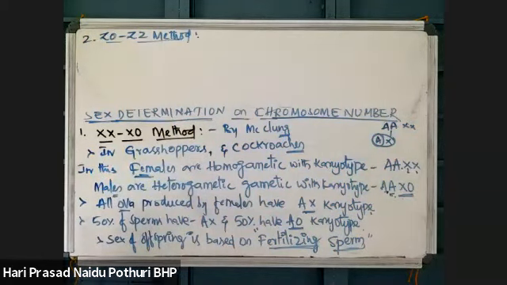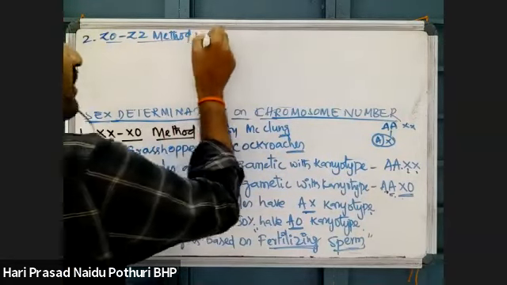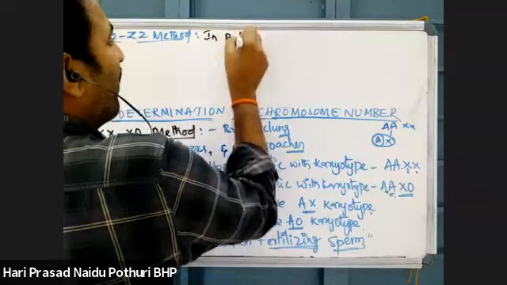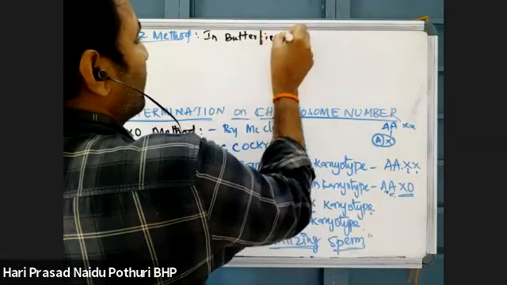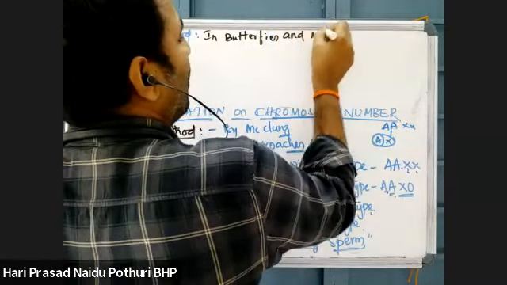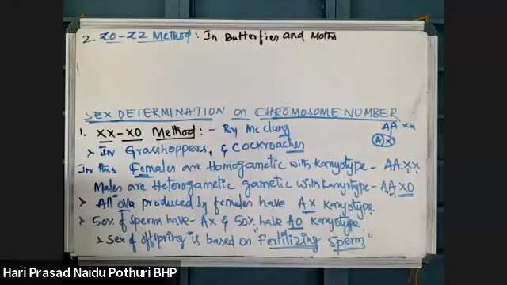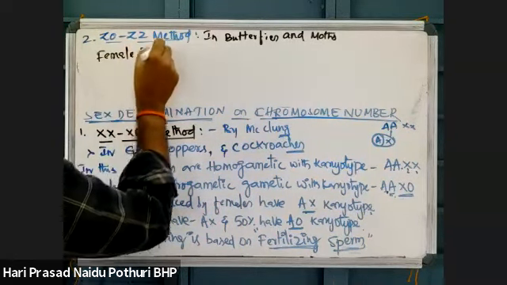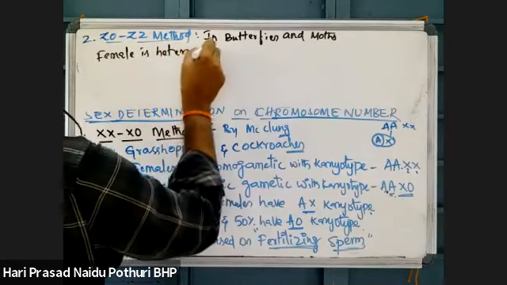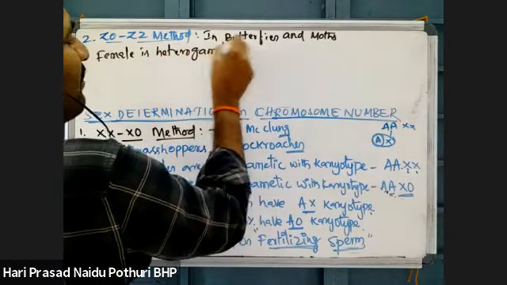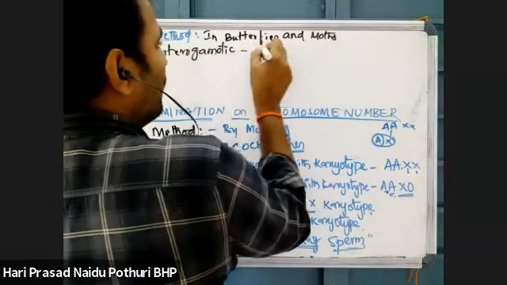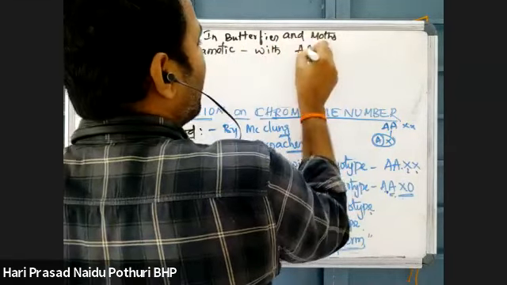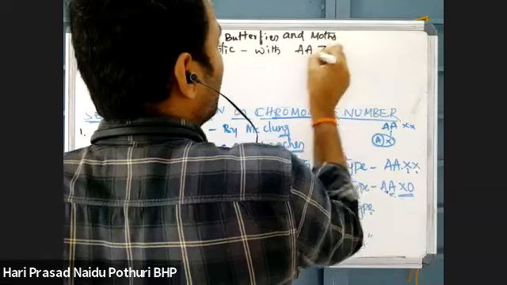The ZO-ZZ method is seen in butterflies and moths. Here the female is heterogametic. Two different gametes are produced by the female with AAZO.